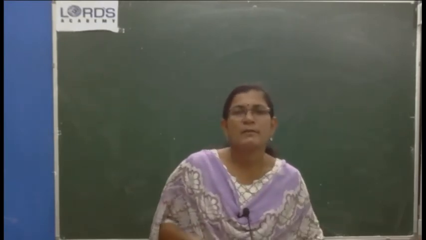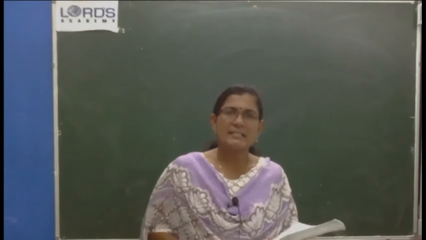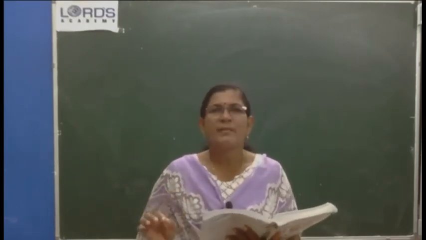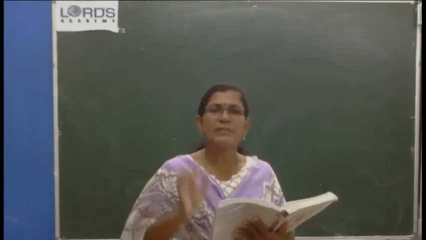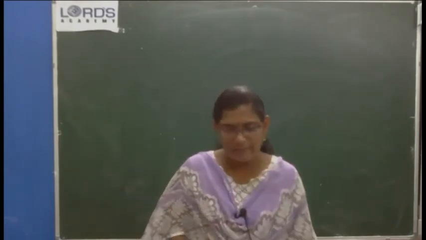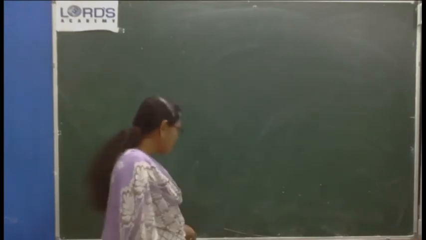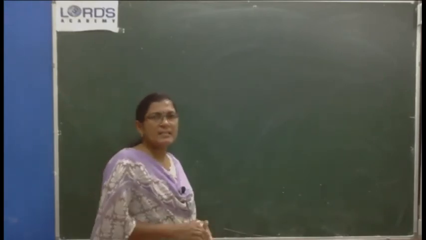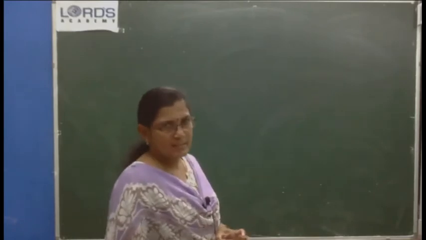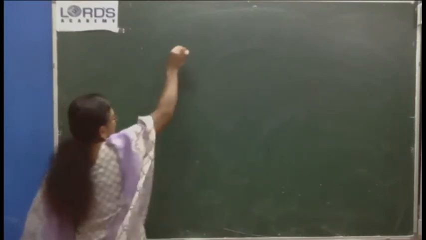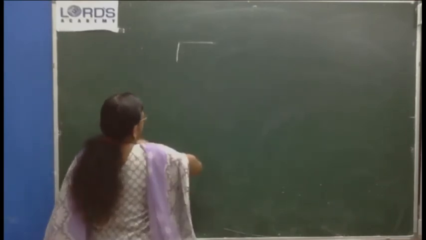Now please look at your textbook. Inheritance, as you know, is the process by which a class gets the properties of another class. So there will be two classes, a base class and a subclass or child class. There are two classes in inheritance. Base class, one class, say a class called A.